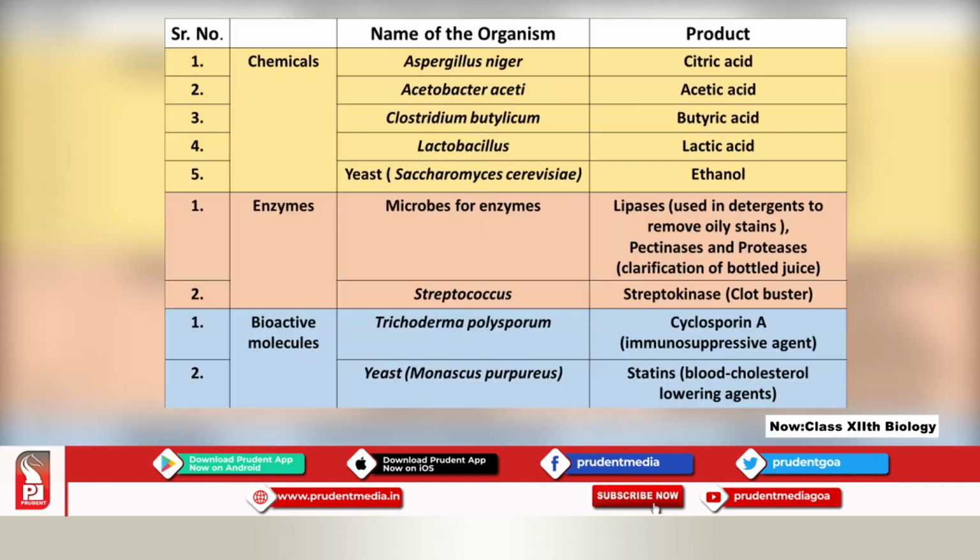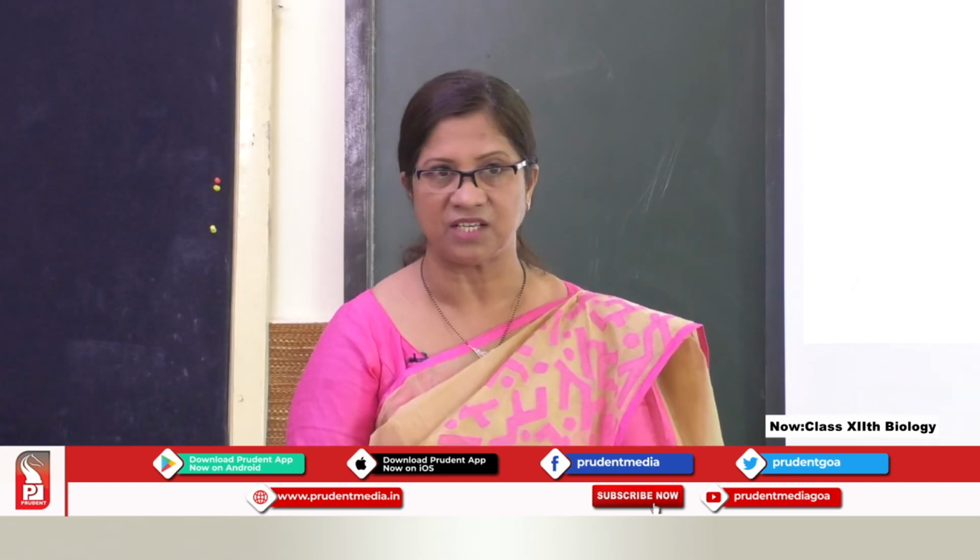Now, the next one is Streptococcus. Streptococcus produces the enzyme streptokinase. Streptococci is a bacteria. Strepto, you know what it is, in a line it forms a chain.